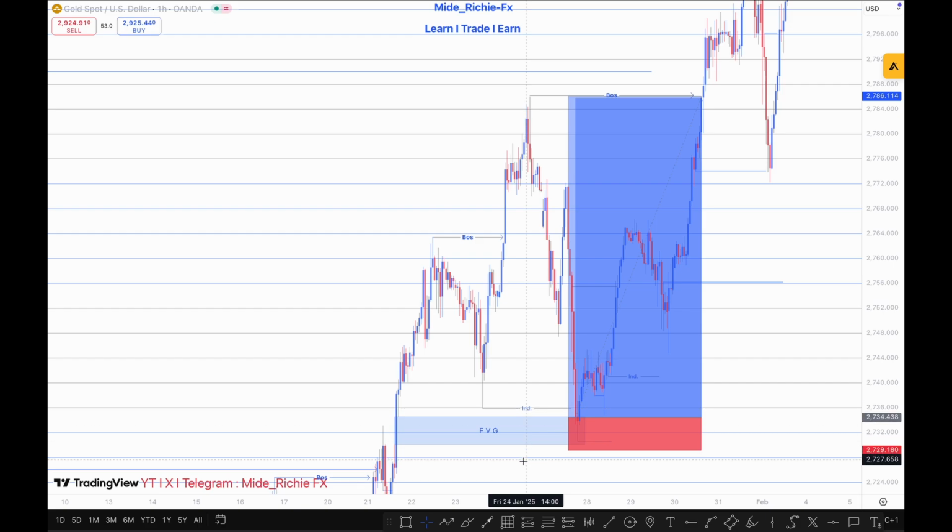Instead of demand, right? Let's say in some cases we have the inducement around this fair value gap, before the break of structure. We can say, okay, fine, the market needs to get this fair value gap at first, and then create an inducement that has a demand zone below. Then we can be expecting to take a trade from the demand. But in this case, the inducement was very, very near to the fair value gap, and I took my buy from there and took profit at the previous high.